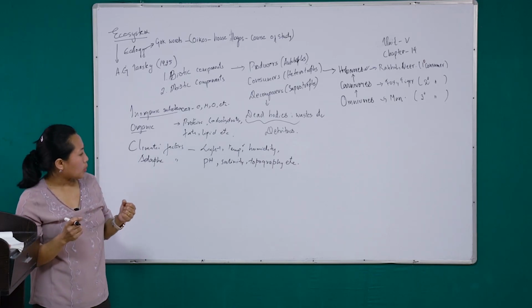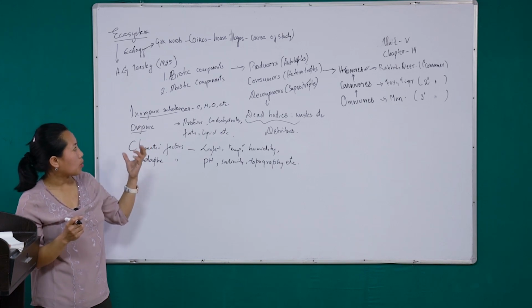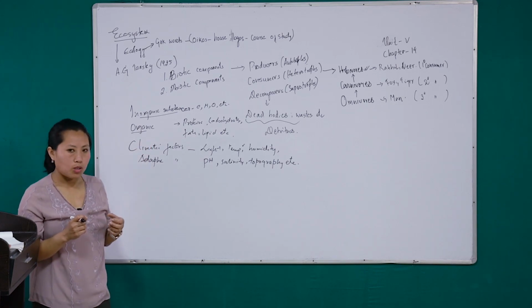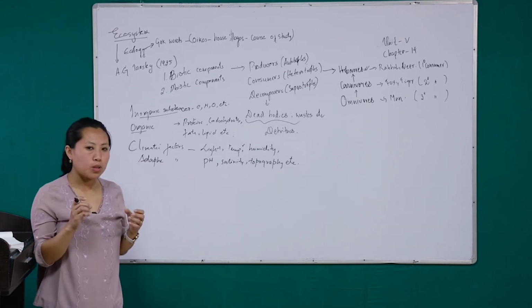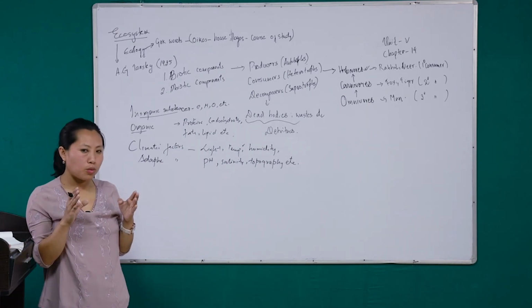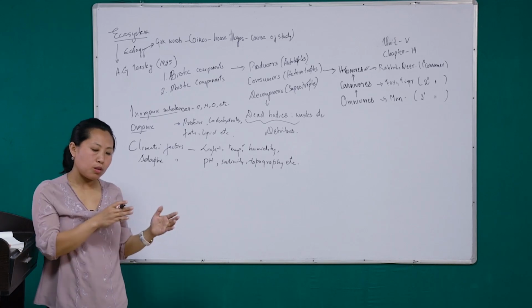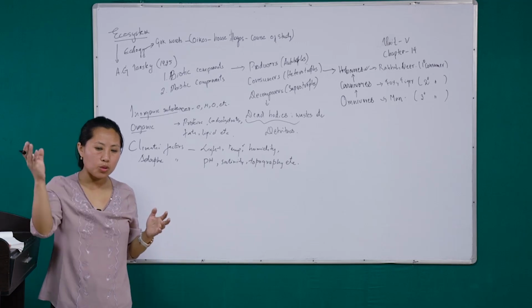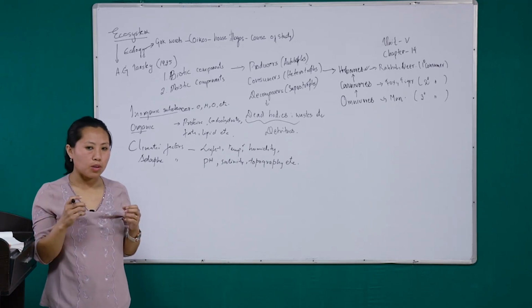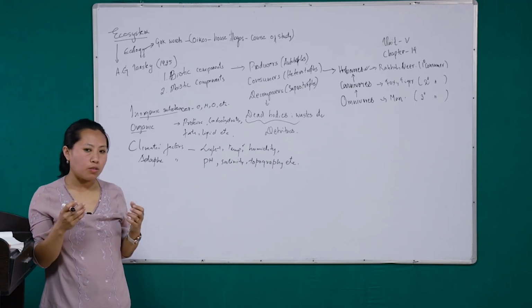The next climatic factor which influences the biotic component is the temperature. Human beings survive only within a narrow range of temperature. At the extreme ends, too low a temperature or too high a temperature, we are not able to survive. It threatens our survival.